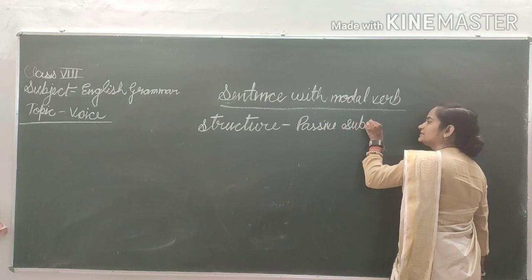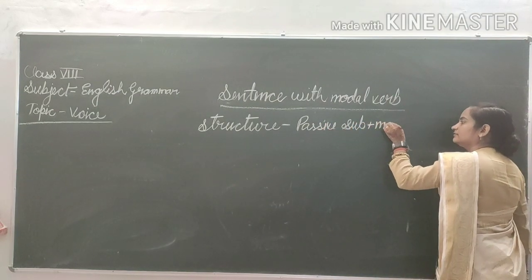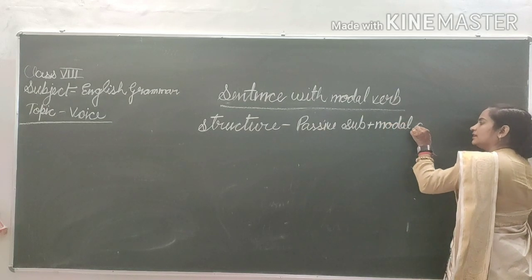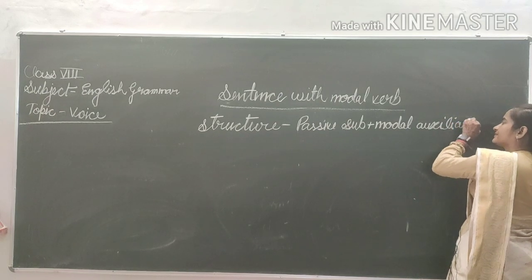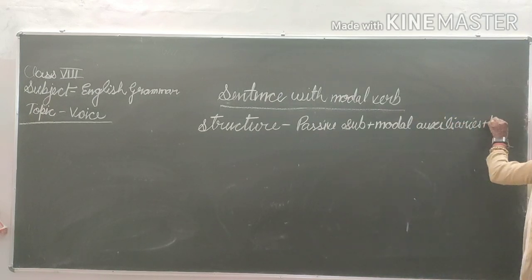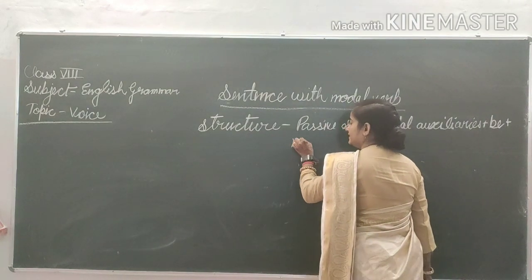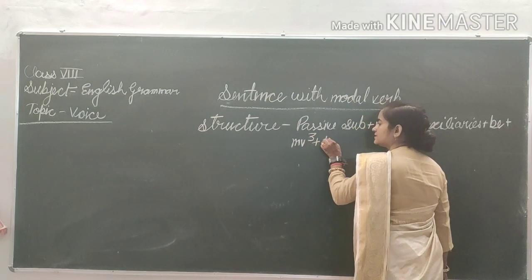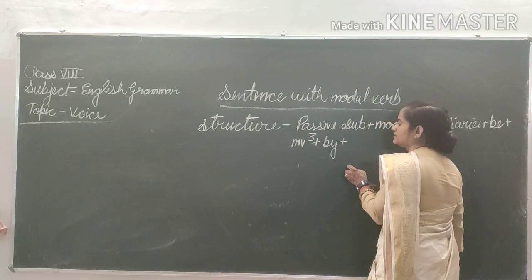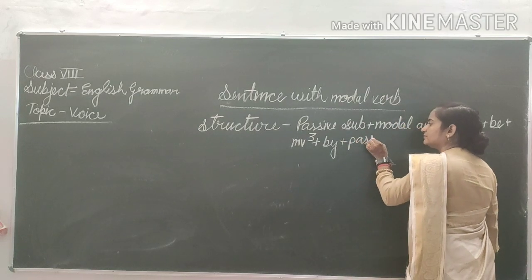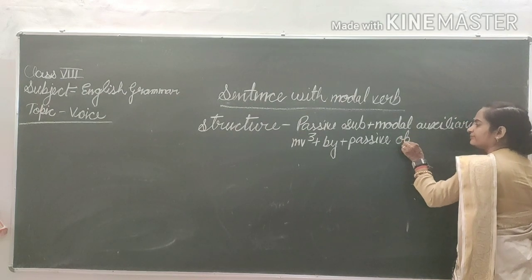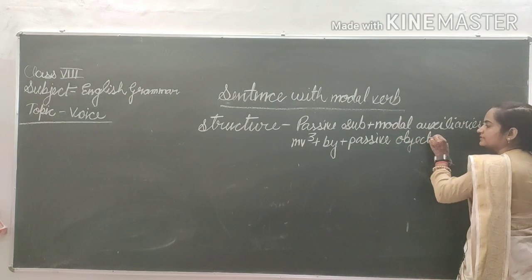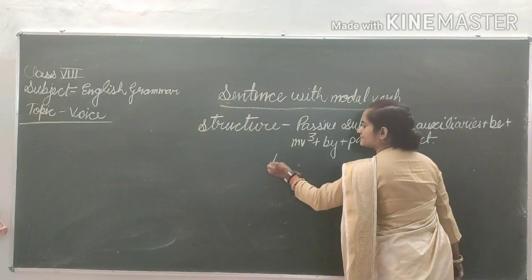Passive subject plus modal auxiliaries plus be plus MV3 plus by plus passive object.